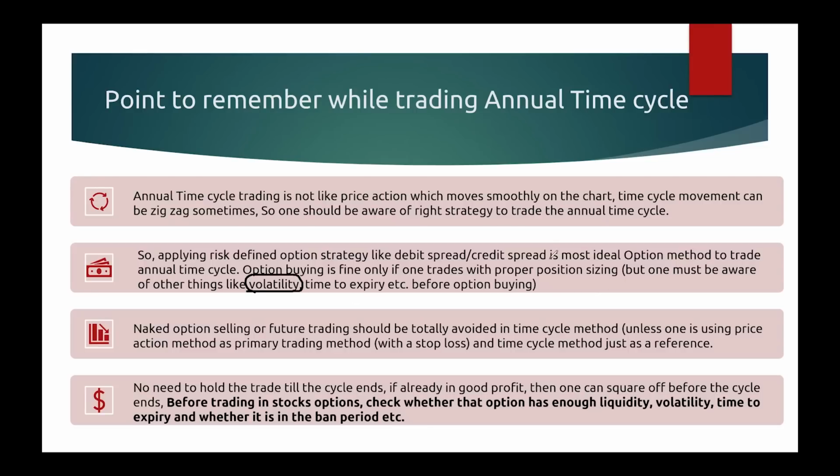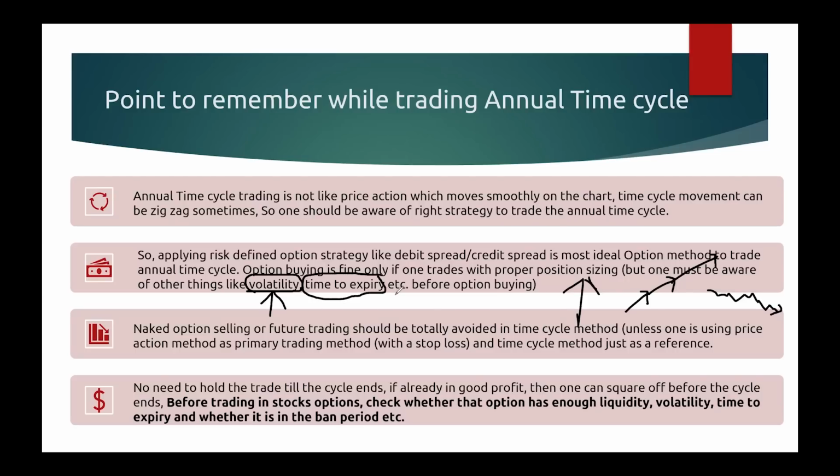When you buy an option when volatility is very high, even though the market is going in your direction, you bought a call option and that stock is going up, your call option is not going up. It may stay flat or it may even go down and you are making losses because you bought when volatility is very high. Second is time to expiry.